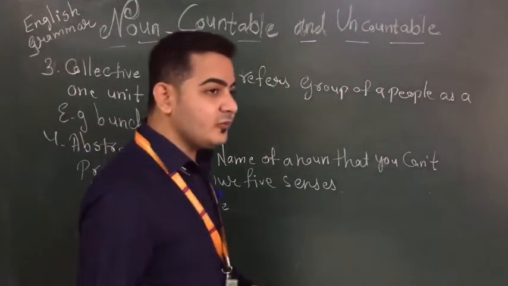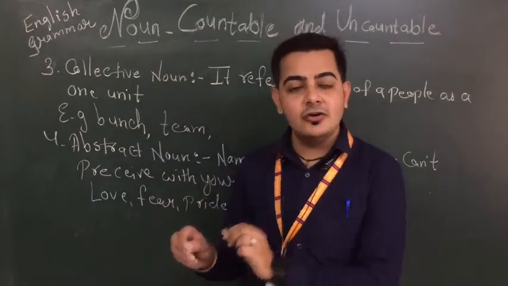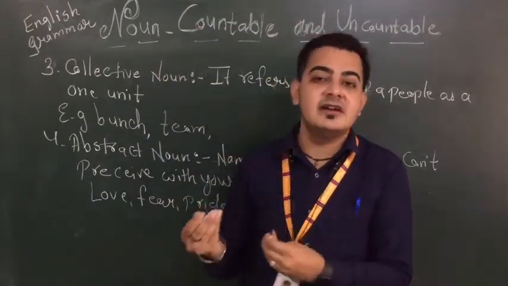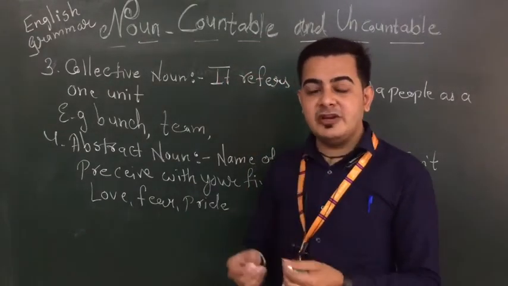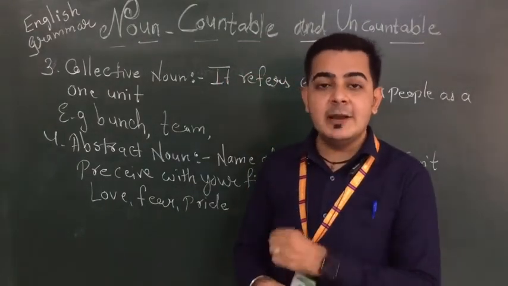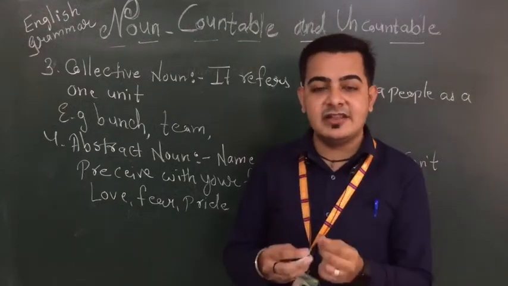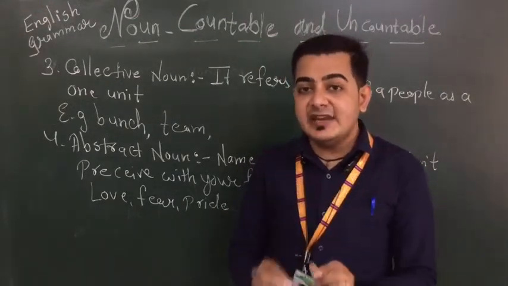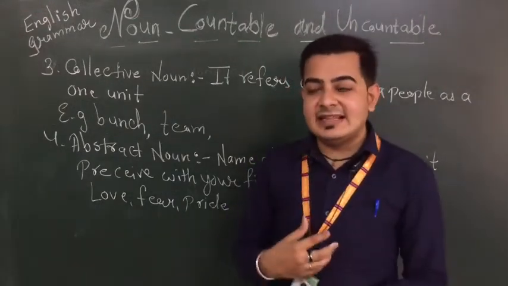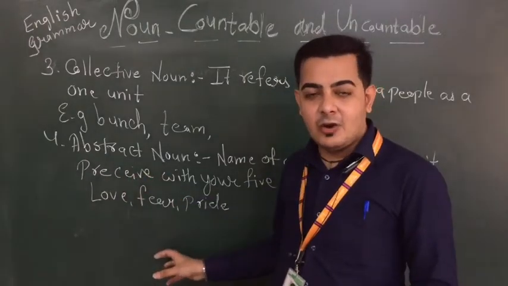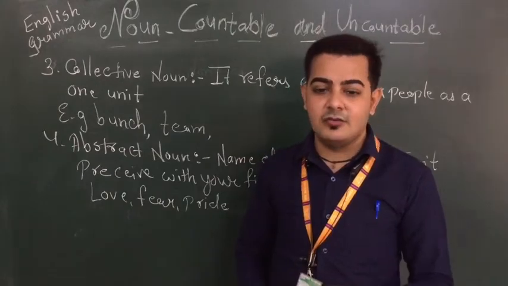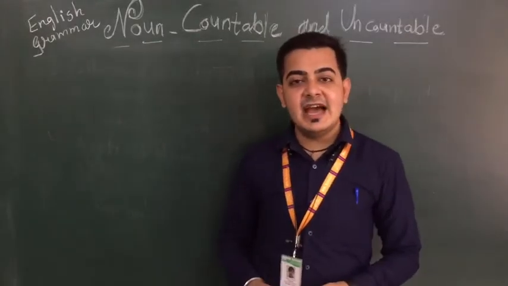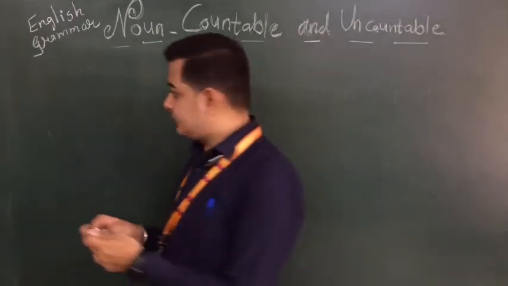How can we touch love? No, we can't. We can feel that someone is loving us. Next we have fear, any type of fear. Can we touch the fear? No, we can't perceive it with our senses. We just feel it. So whatever we are feeling, that comes in abstract noun. Fine. And then after that we have materialistic noun.